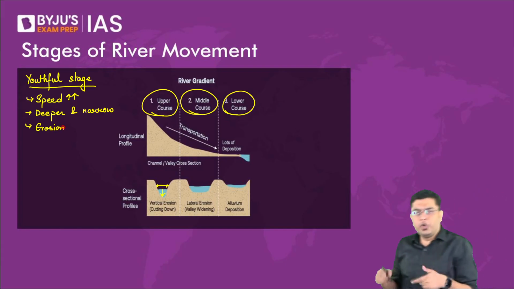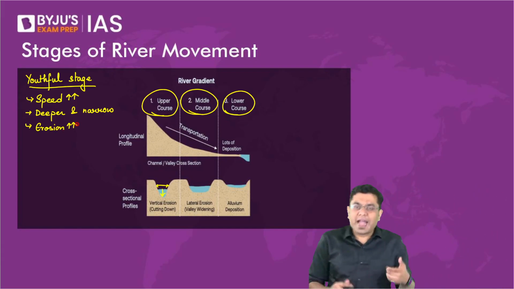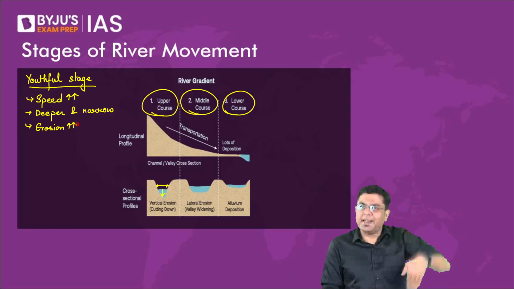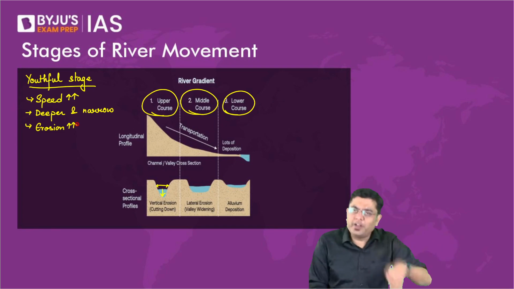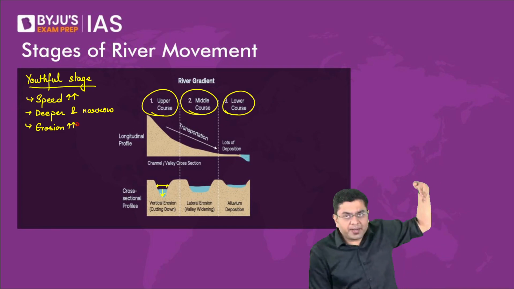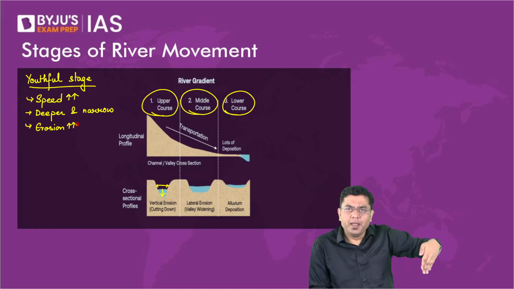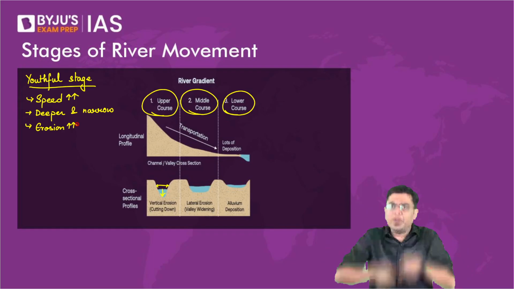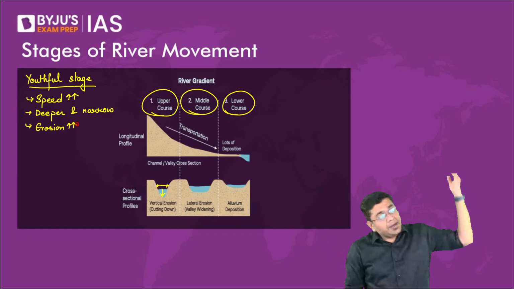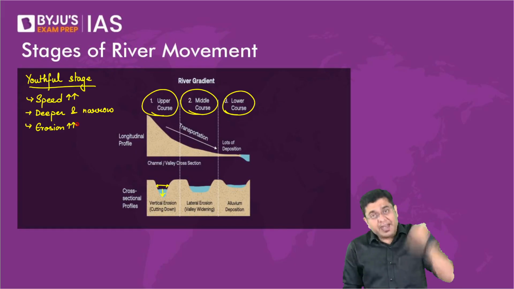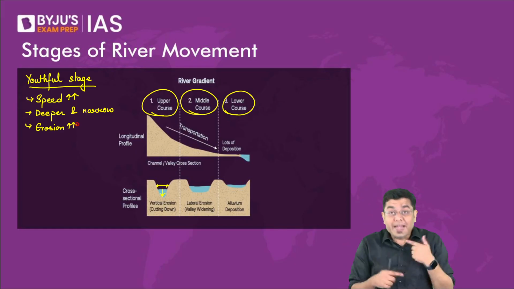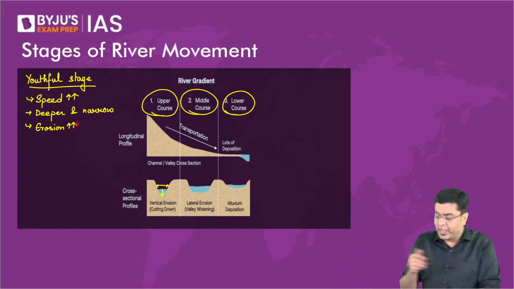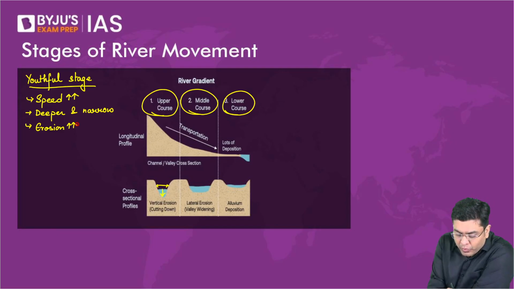Now, mostly the erosion carried out will be vertical erosion, where it will hit the ground with a significant amount of force and go deeper and deeper. Imagine the river coming down the slope: the water will have no interest to expand, because gravity is pulling it down. While hitting the ground, it will hit with so much force that deepening takes place. That is why you have a deeper and narrow river. So you have erosion, and that too vertical erosion.